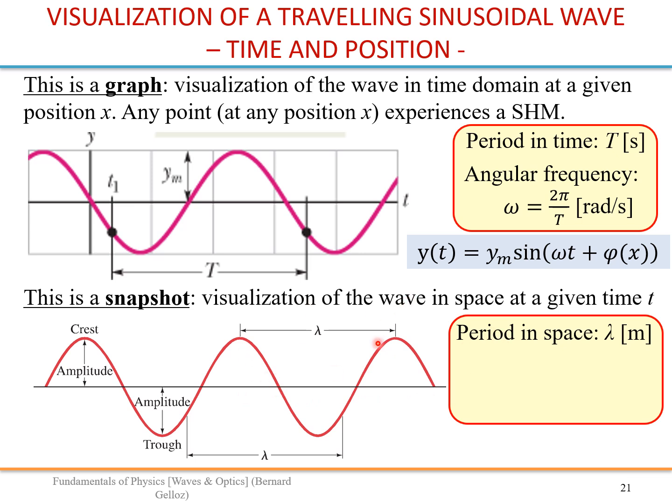So we can also define a period, because that function is periodic in space, and we call that lambda. Remember, the period in time we call T, the period in space we call lambda. And we can define the equivalent of the angular frequency. We call it the angular wave number, which is k equal to 2 pi over lambda. It is called wave number because it is how many wavelengths you have. This is 2 pi, this is a complete cycle.